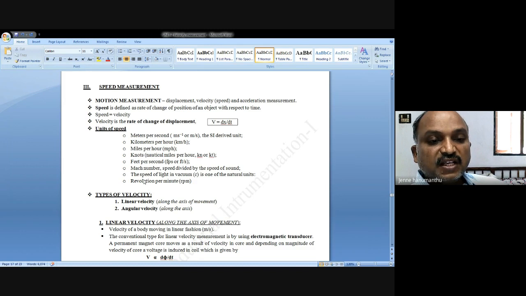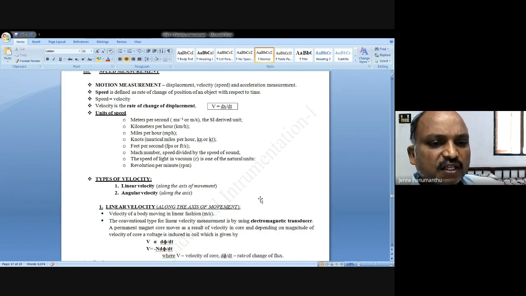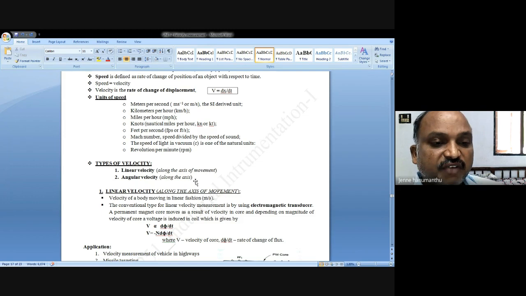The speed of light in vacuum is one of the natural units. Revolutions per minute are also units of speed, or angular velocity. So in velocities we have linear velocity and angular velocity, right?